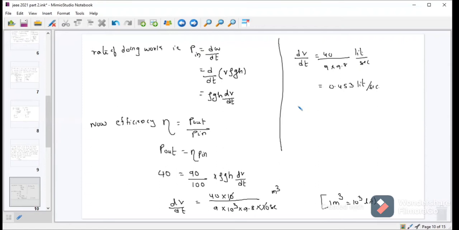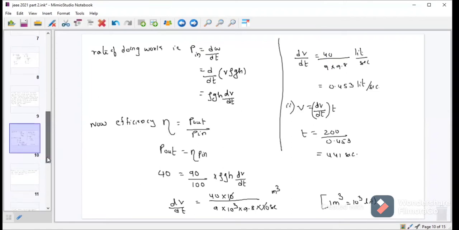V is equal to dV by dt into T, so T is equal to 200 by 0.453, which is equivalent to 441 seconds. This is the second part, and this is the first part. Very important question and a very conceptual based question. Okay, we'll move to the next question.